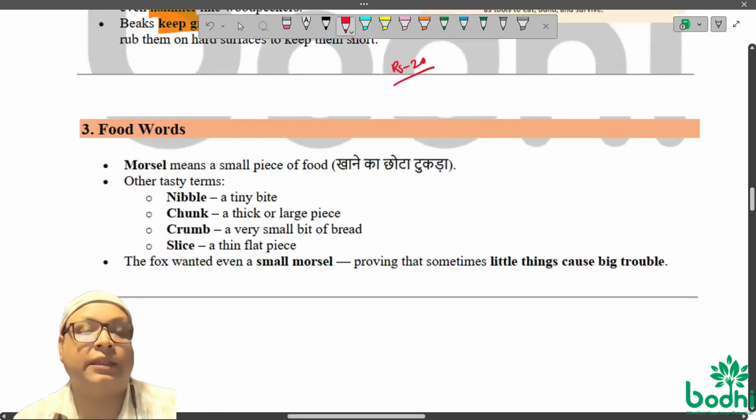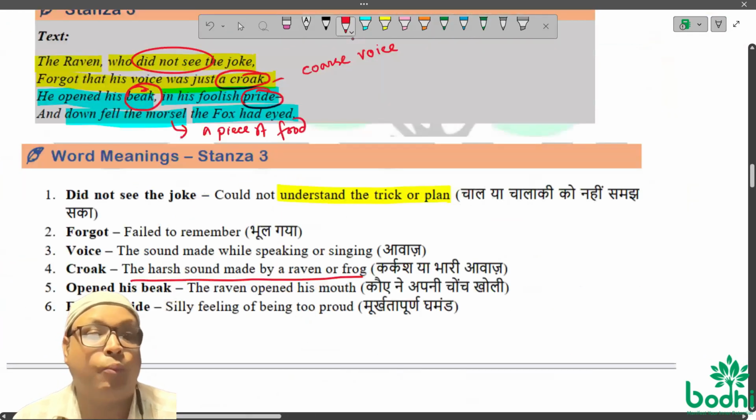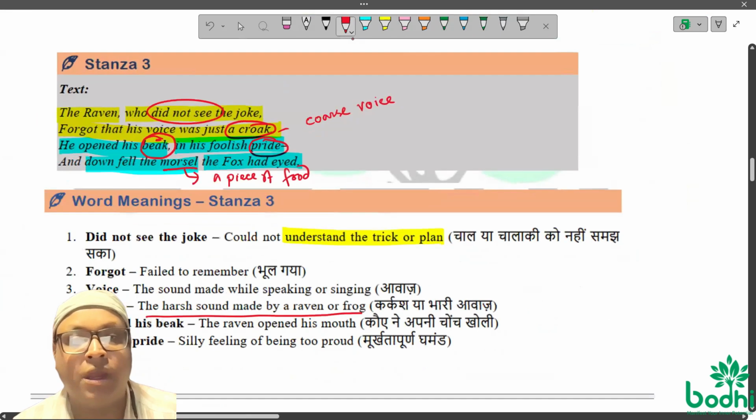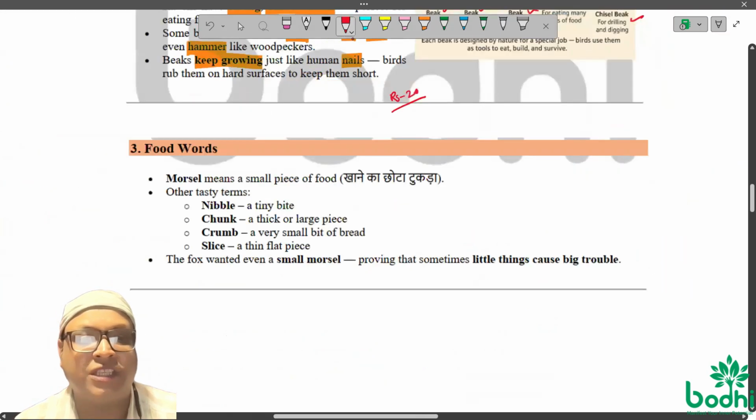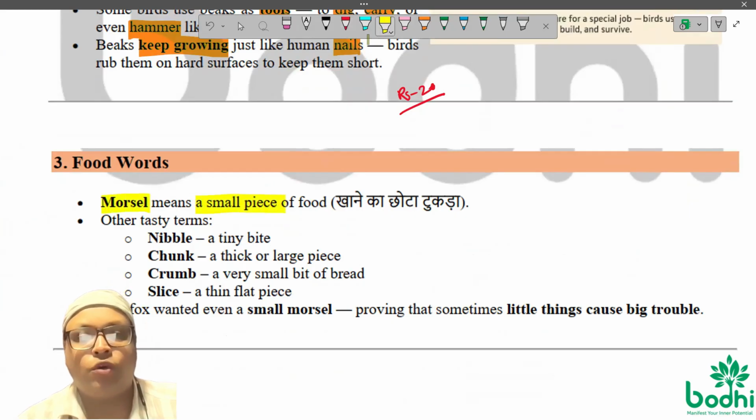And then we have a food word also in this stanza. If you look carefully, morsel. I just wrote the meaning, if you remember. Now let's talk a little about the morsel, how it happens. It means a small piece of food. And when people eat, they refer to a piece of food in many, many ways. Some people say nibble, a small bite, a tiny bite. Chunk, a thick and large piece. Crumb, a very small bit of bread. Slice, a thin, flat piece.